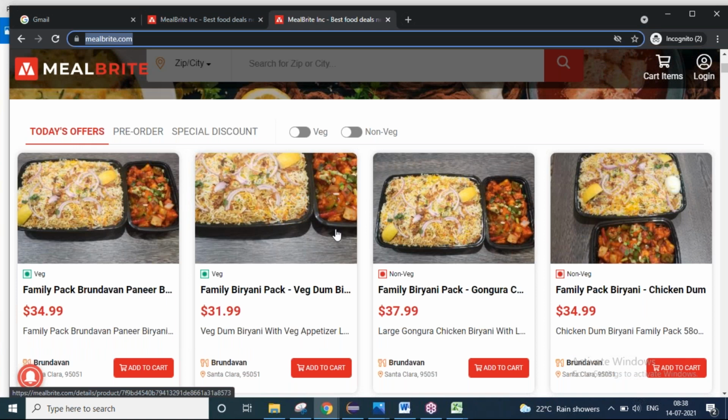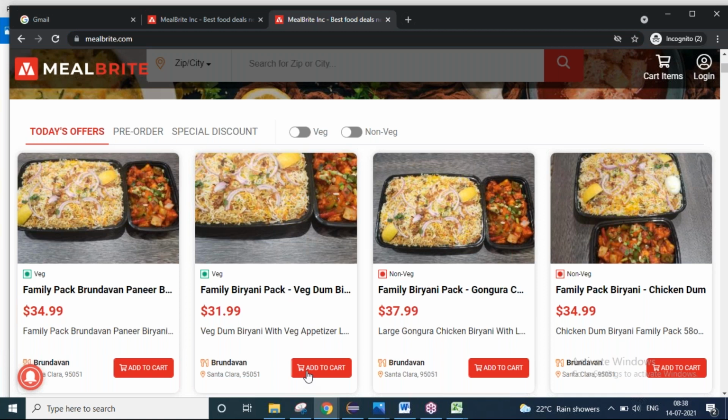Even you can book a food order from here. It's a US application. If you are in the US, you can click on this item, the family biryani pack, pay money and book this order in that particular region. Santa Clara is the region they are in. This is the production server. This is the real food that you are seeing here.